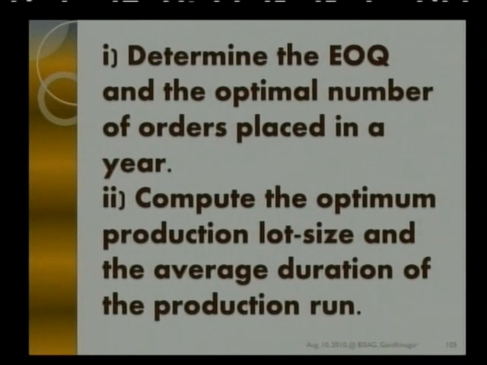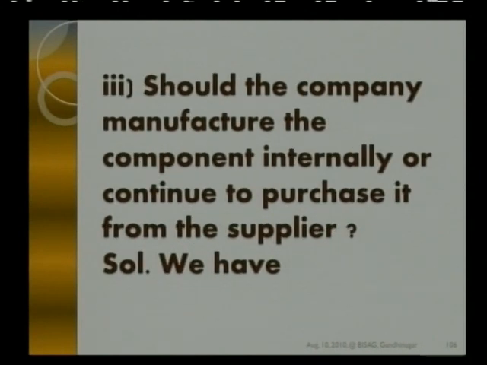We are supposed to determine the EOQ model, the optimal number of orders which are to be placed in a year. We are also supposed to find out the optimum production lot size and the average duration of the production run. Next, should the company manufacture the component internally or continue to purchase it from the supplier?